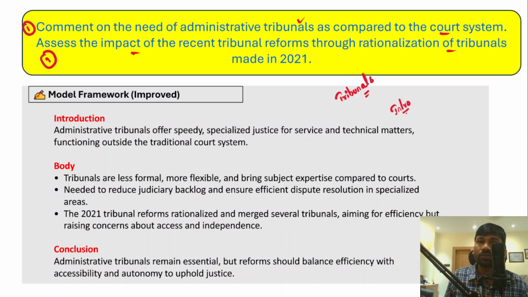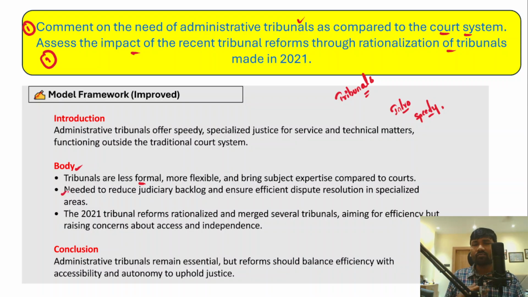In the intro of this question, you have to mention that administrative tribunals offer speedy and specialized justice. That's how administrative tribunals are different from the existing traditional court system. Administrative tribunals also have expertise or specialized knowledge. Now in the body part of the answer, you have to mention why we need administrative tribunals as compared to the court system, because administrative tribunals are less formal and more flexible. So you have to mention all these things.